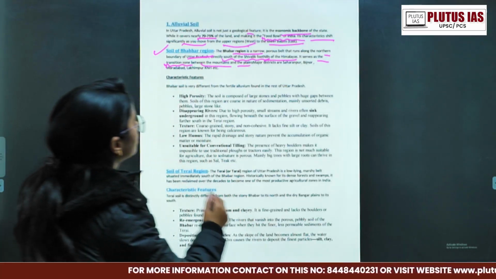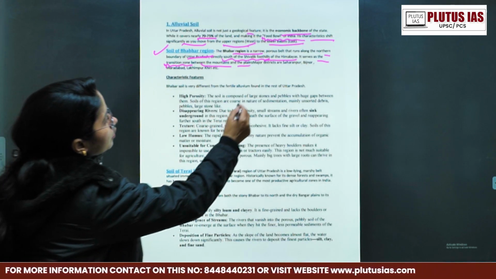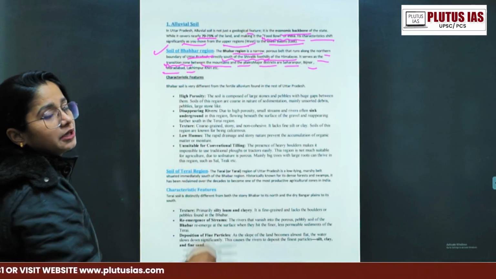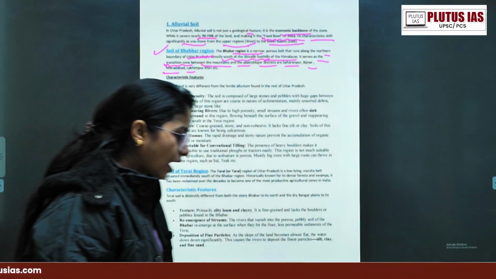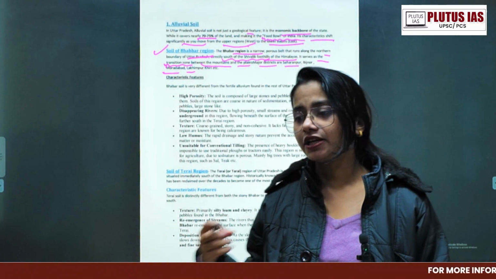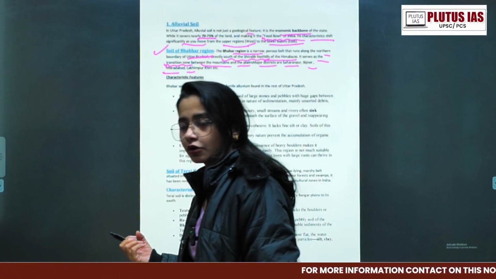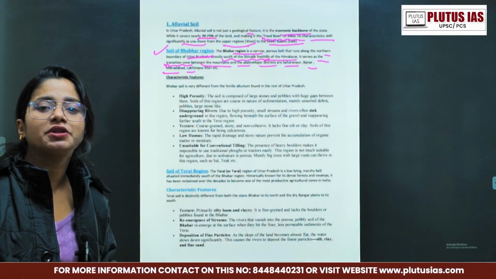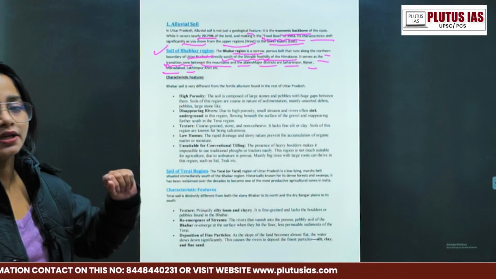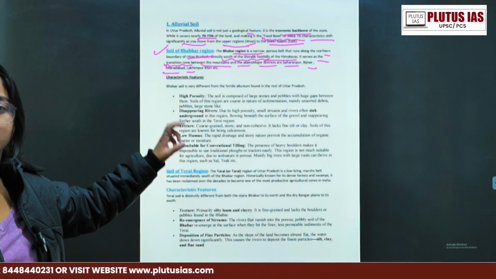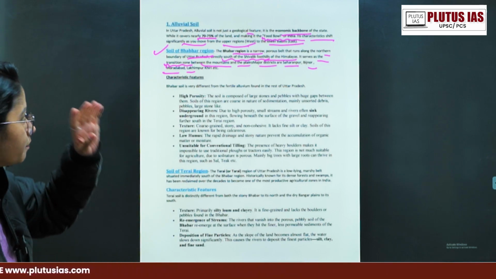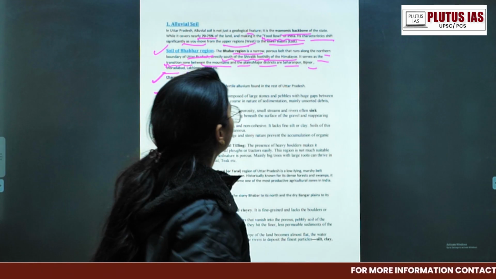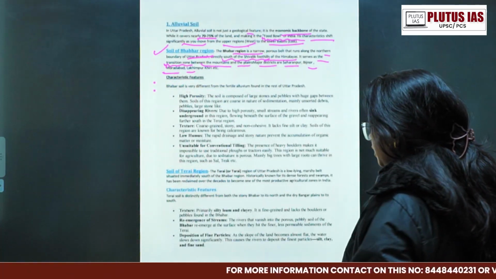ठीक है, so where were we? Yeah, so the main districts are Saharanpur, Bijnor, Moradabad, Lakhimpur Kheri. Got it? So that's how you remember also. Every single time when we are going to talk about soil or any topic of Uttar Pradesh, please either put the Uttar Pradesh map in front of you or please see in here, because we always try to connect with the Uttar Pradesh map. Okay? Then the characteristic feature kya hai uske? Bhabar soil is very different from the fertile alluvium found in the rest of Uttar Pradesh.